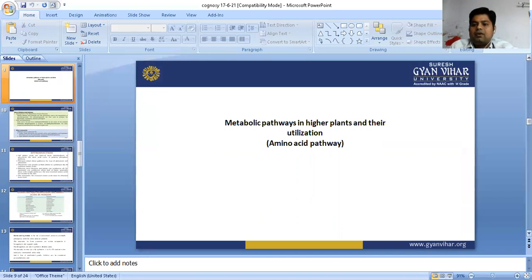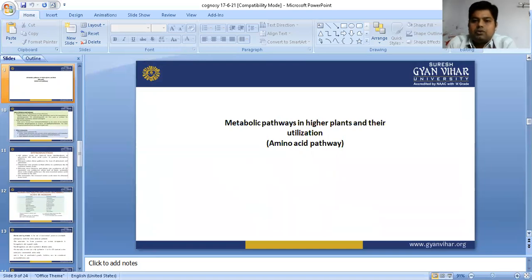In a brief manner, we will revise the shikimic acid pathway first. What happens? Phosphoenolpyruvic acid plus erythrose 4-phosphate bind and form 2-keto-3-deoxy-7-phosphoglucoheptonic acid, then converted into 3-dehydroquinic acid, and with the help of an enzyme, after that it forms 3-dehydroshikimic acid.